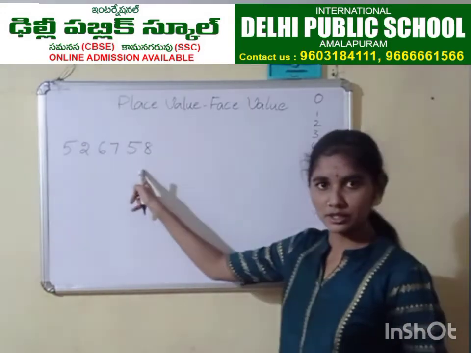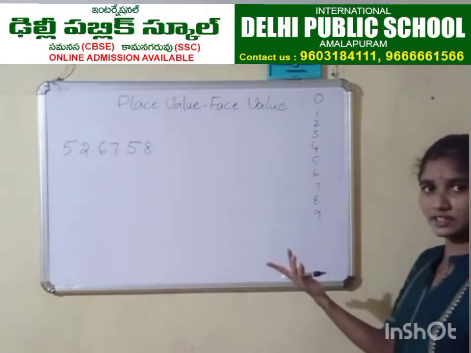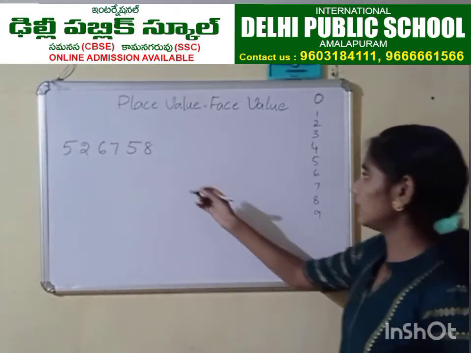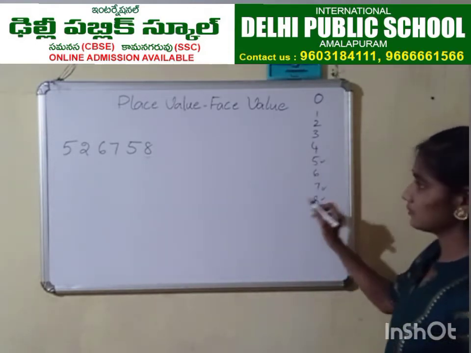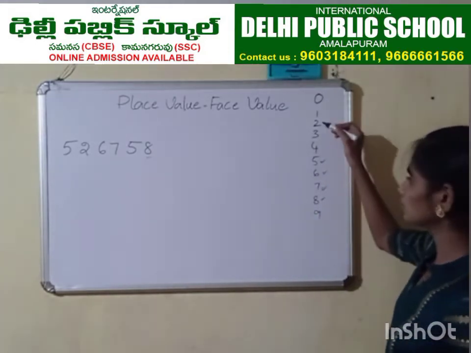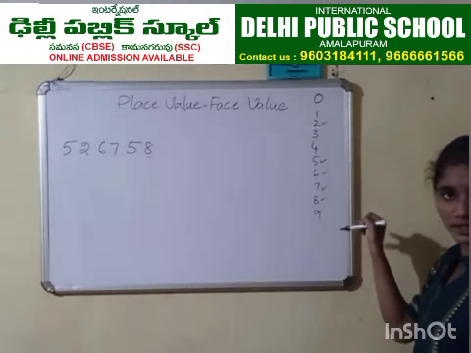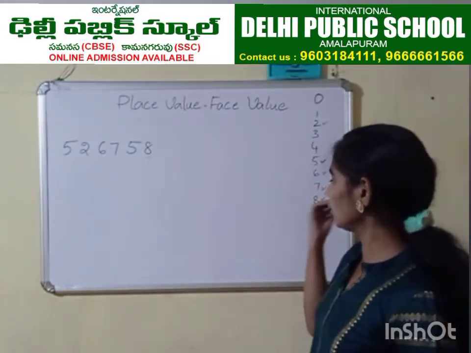This number has these digits. Is any other extra digit there? Can you see any other digit? See here, 8. 8 is there. Then 5. Then 7. 6. 2. 5. So all the digits are there here. So any number in mathematics, you can take any number.